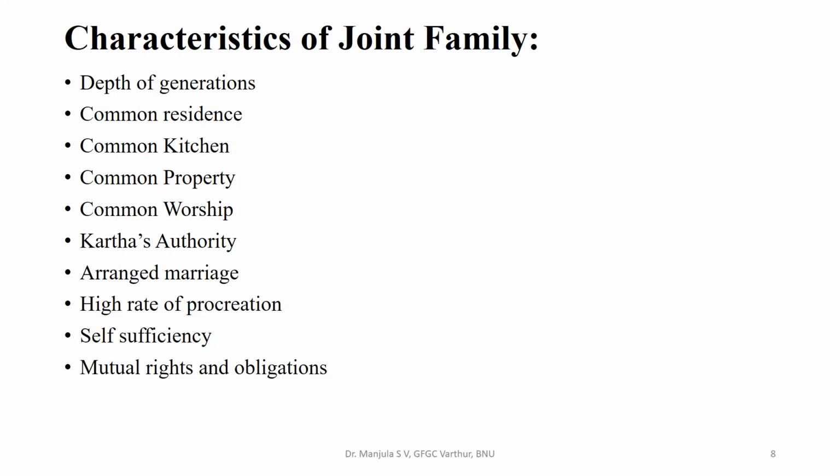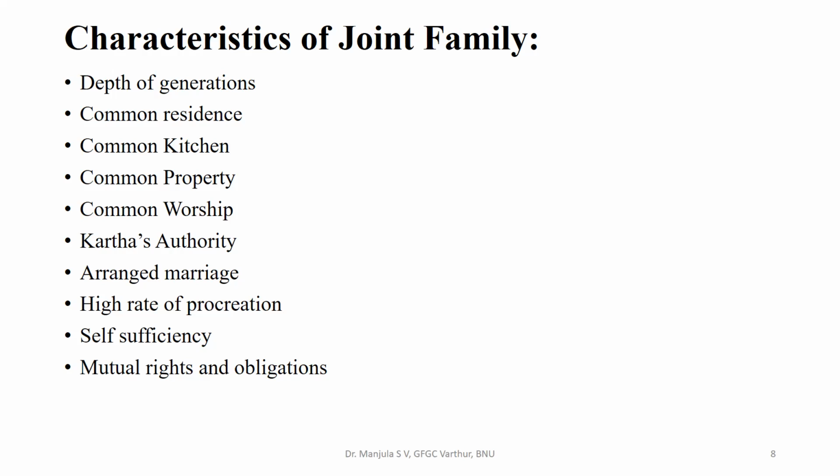Arranged marriages are one of the characteristics of the joint family. Here, the marriages are arranged on the basis of the decision of the elder members of the family. There is no freedom for individuals to select their life partners. Marriages are normally arranged after due consideration of factors such as family tradition, family prestige, caste rules, horoscope, etc.